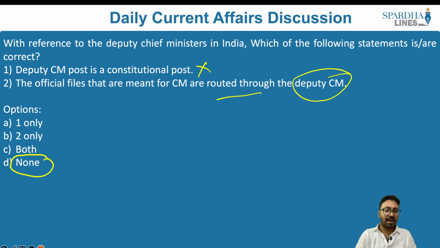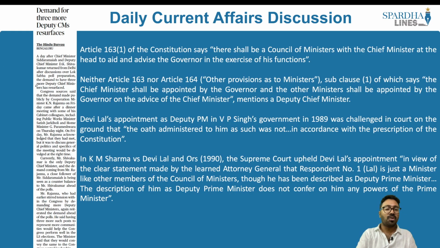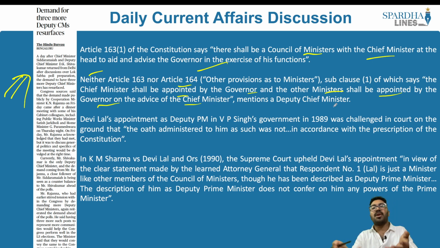Why have we taken this practice question? Because this article in The Hindu makes a reference to the Deputy Chief Minister. If we look into Article 163 of the Constitution, there shall be a Council of Ministers with the Chief Minister at the head to aid and advise the governor. Neither Article 163 nor Article 164, which says the Chief Minister shall be appointed by the governor and other ministers shall be appointed by the governor on the advice of the Chief Minister, makes a mention of the Deputy Chief Minister. So the first statement is wrong.